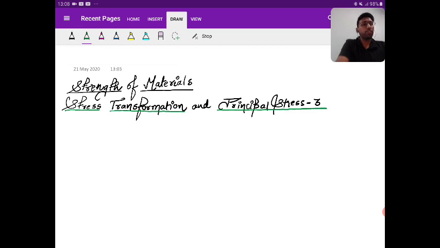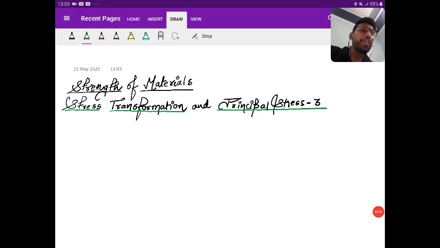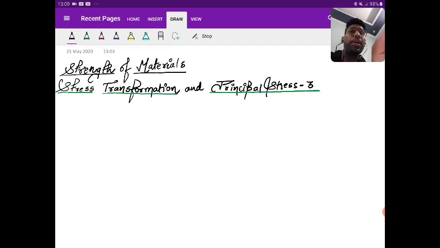Because of a few doubts asked by the students yesterday, they want me to explain again how we are linked with the principal plane and the maximum shear plane. Just see to it.